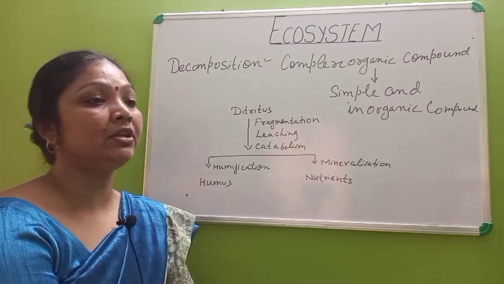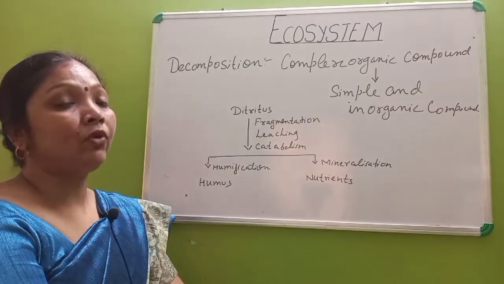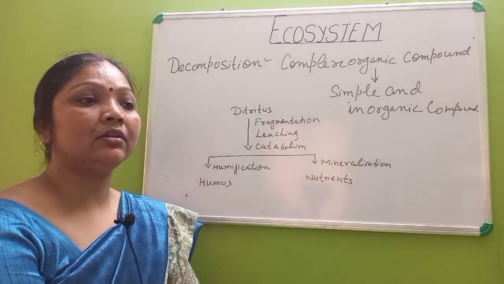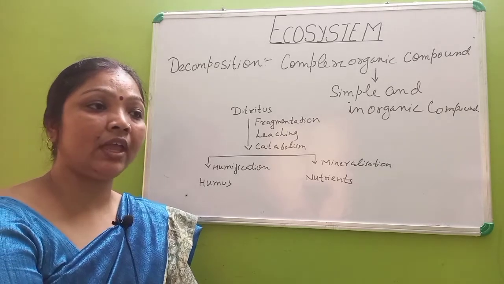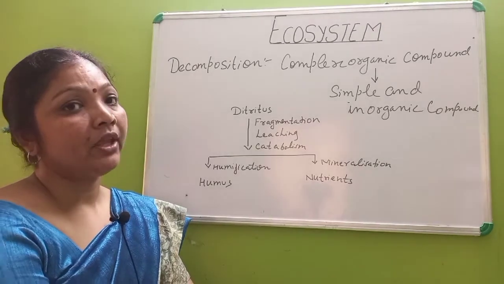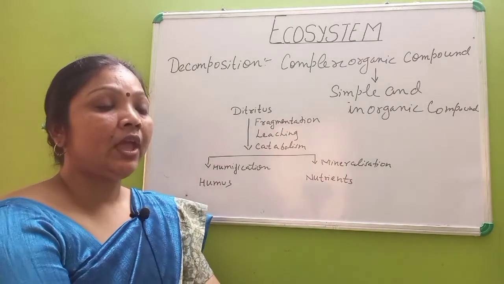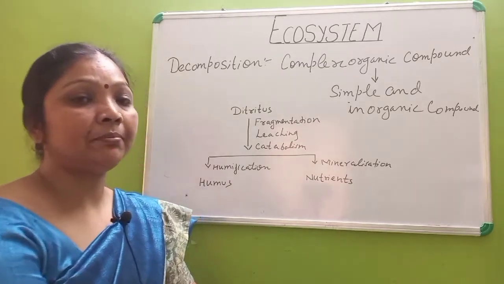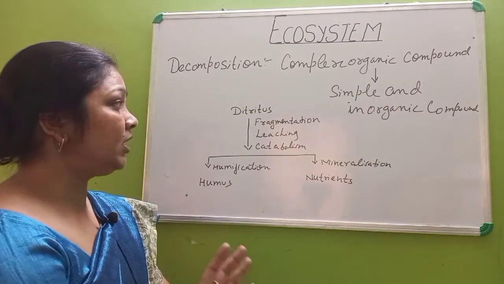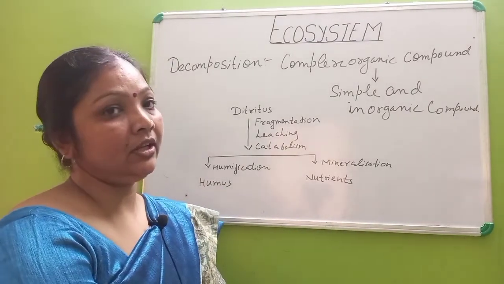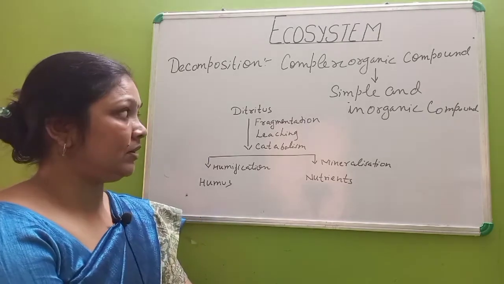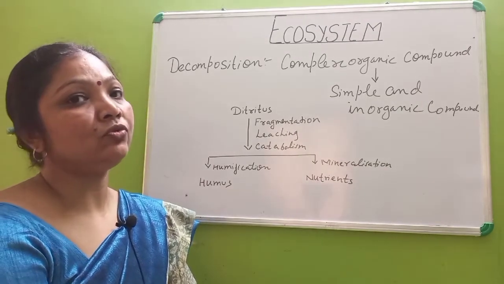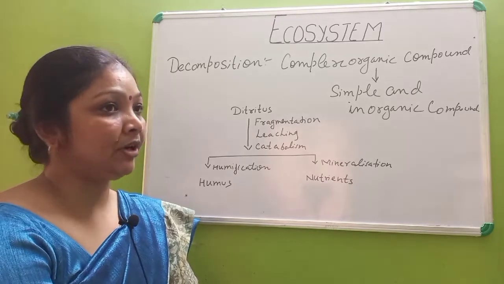The first one is fragmentation. The detritivorous organisms, like many types of bacteria and fungi and invertebrates like earthworm, feed on the detritus and break them down or simplify the material present in them. Some of these detritivores may be coprophagic, meaning they can use dung as their food material.